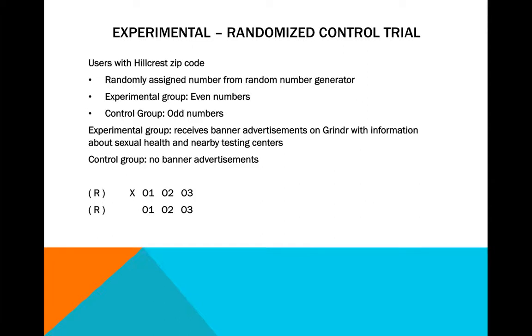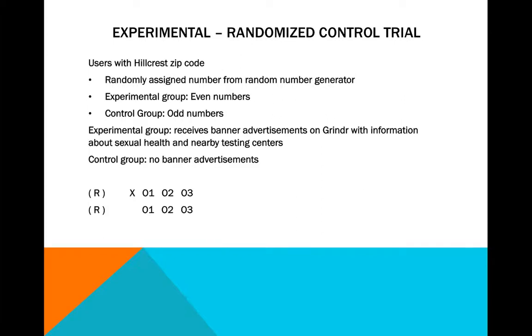For our experiment, we chose a randomized control trial. The users with Hillcrest zip codes were randomly assigned a number from a random number generator. The experimental group was even numbers and the control group was odd numbers.